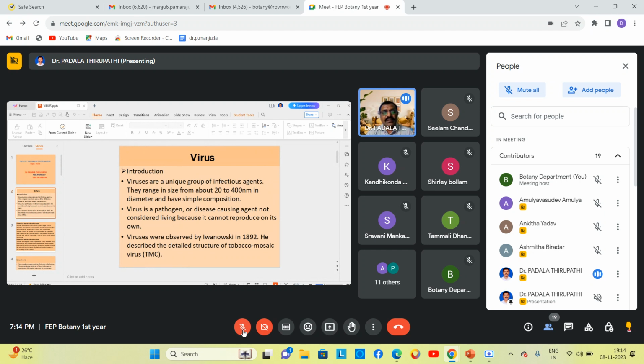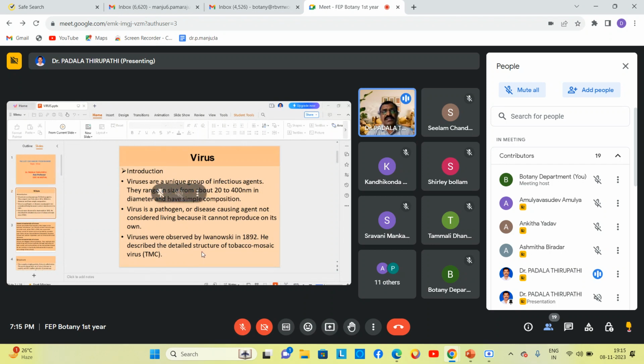So these are all parasites. They are obligate parasites. That means one organism lives its entire life like a parasite. So our viruses are obligate parasites, and they are intracellular parasites.